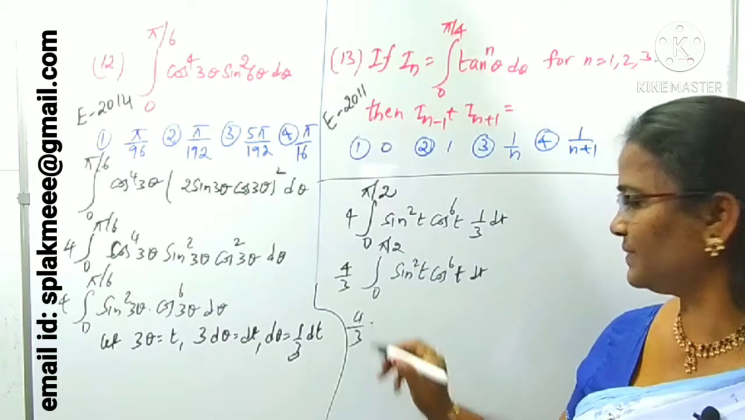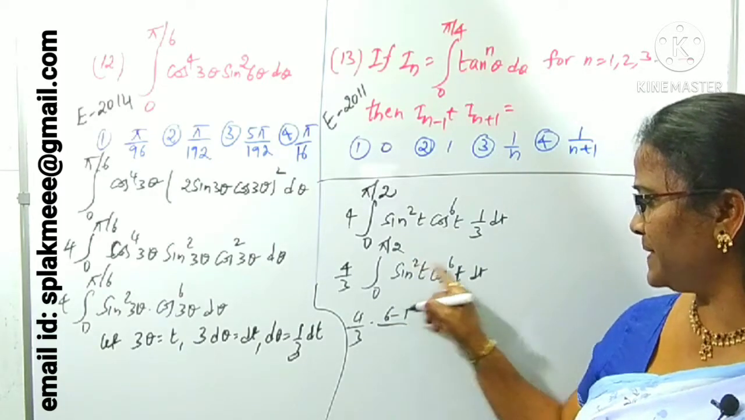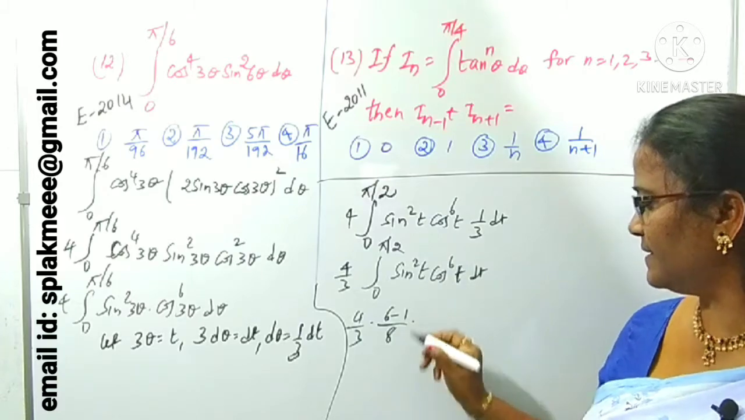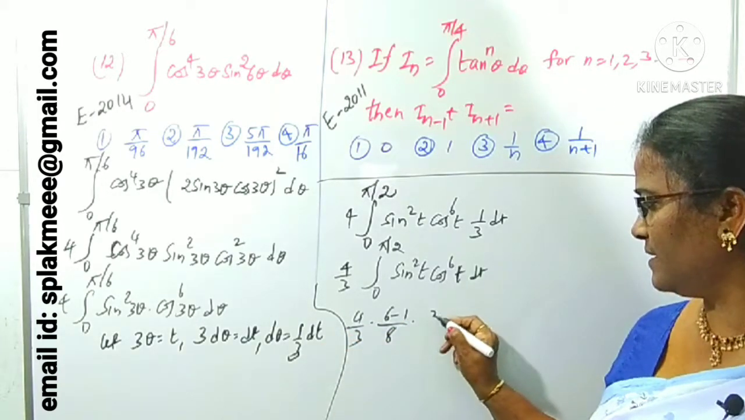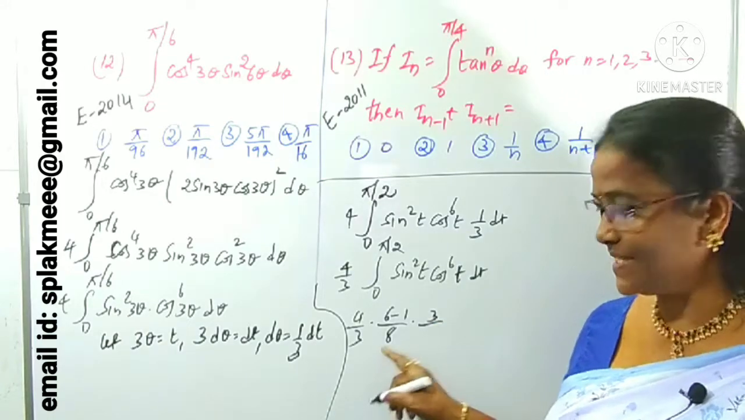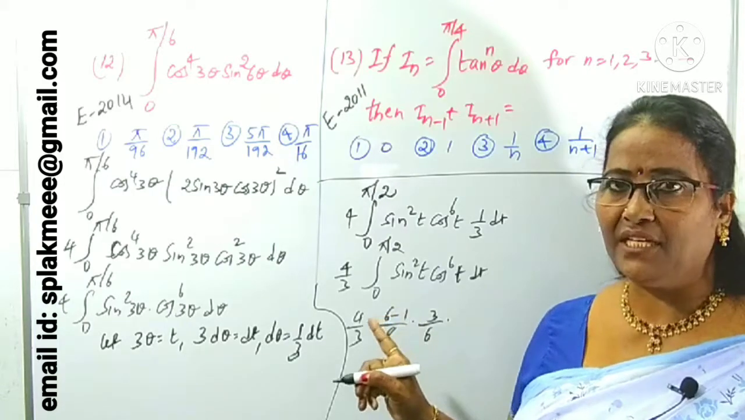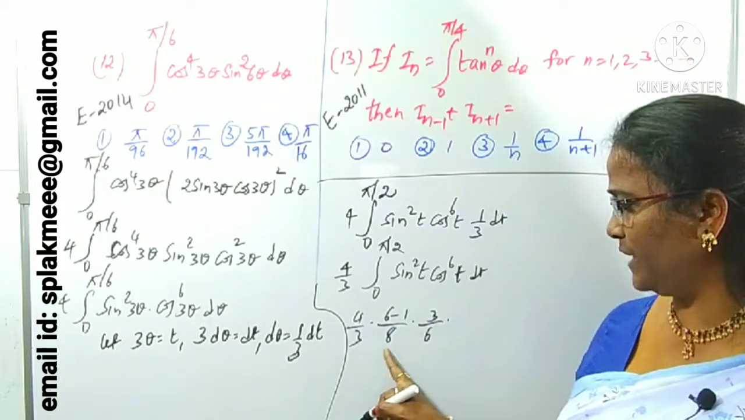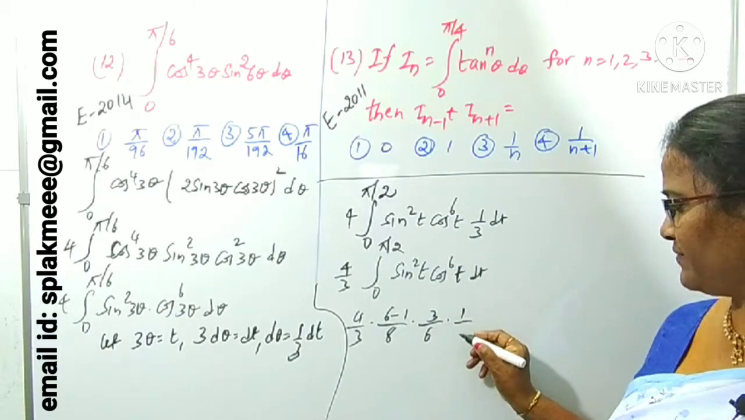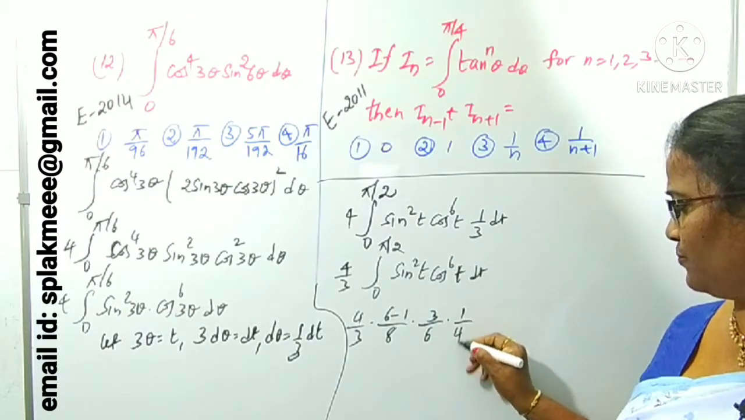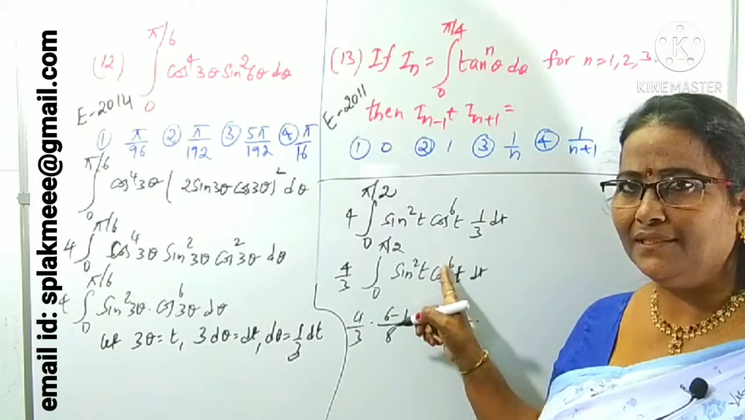Again, (n−1)/(m+n): 6 minus 1 over m plus n, 2 plus 6, 8. 6 minus 1 is 5, 5 over 8. Then n−3 over m+n−2: 5 minus 2 is 3, over 8 minus 2 is 6. Like that we can reduce it. Again 3 minus 2 is 1, and 6 minus 2 is 4. We can stop here and concentrate on n. What is n here? 6.